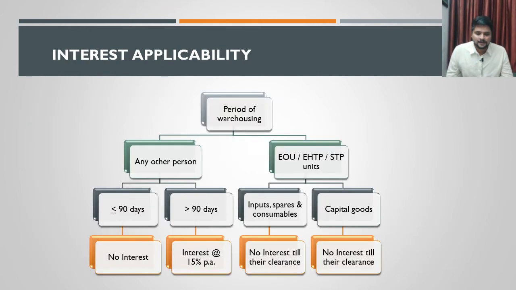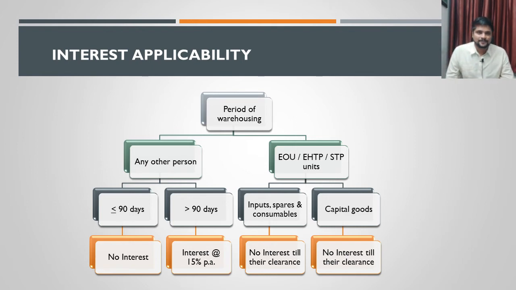I have prepared a flow chart now. The period of warehousing can be considered in the case of two categories of persons. One is EOU, EHTP or STP. If these are the persons who have imported the goods, those goods can be classified into two categories. One is any input, spares or consumables. Second is any capital goods. In both the scenarios, there will not be any interest at all, and the goods can be kept for any number of days. There is no time limit for the period of warehousing.